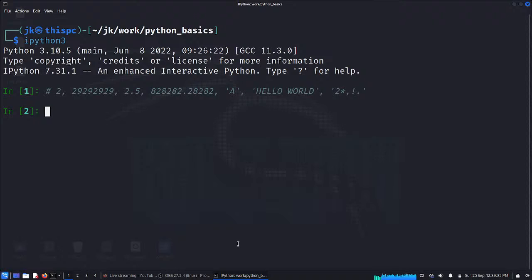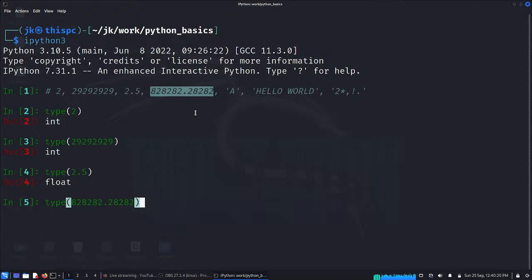Is there a way for us to ask Python, hey Python, would you please tell me what type this object is? For that, we have something called type, right? We'll pass the first one into type, and yes, that is an integer. Now we can take the second one and see what that gives. Yes, again it's an integer, int. And here is 2.5, so I can say type. Oh, it's a floating point number, a float object.